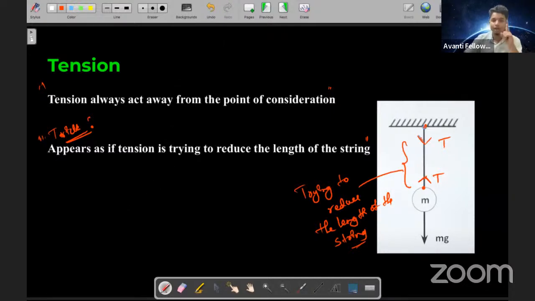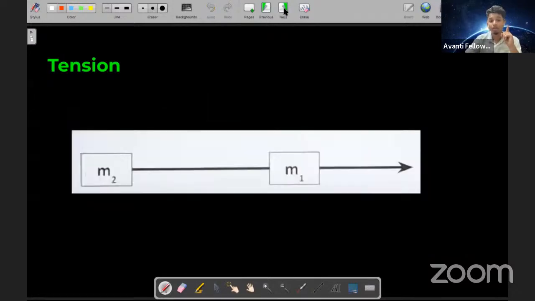Okay, good. If everything is clear, students, then I want to know how tension will act over here. Let's say I'm applying a force over here and I'm trying to pull the object with the force F. Let me know how the tension will act at this point, the first point as well as the second point.